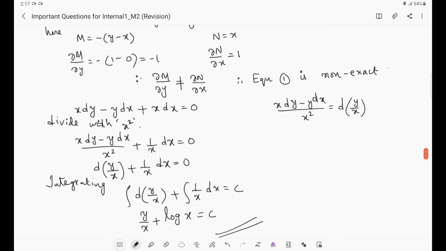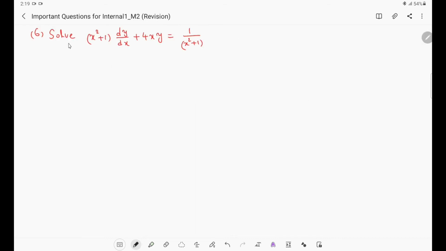Now we will see the sixth problem. The sixth question is: solve (x square plus 1) dy by dx plus 4xy equals 1 by (x square plus 1). Now this equation is of the form dy by dx, but before that we need to rewrite it. A little bit of simplification will help. I am going to divide the whole equation by x square plus 1, so the x square plus 1 gets cancelled and we get dy by dx.